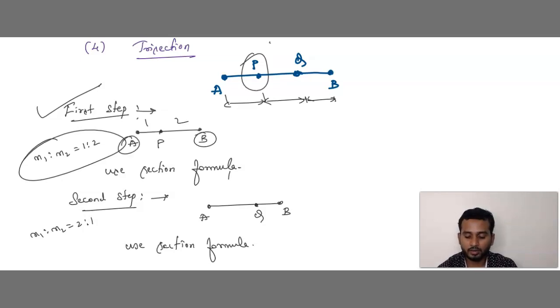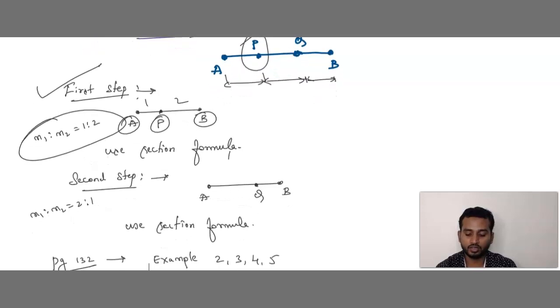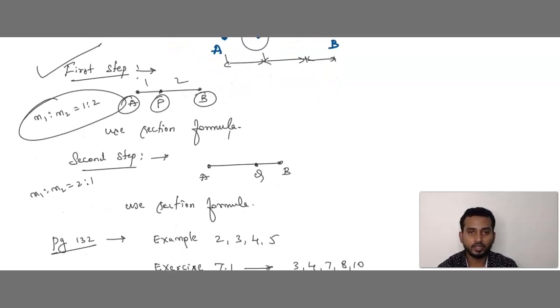Anyhow, they will give the A and B values, and even the values of P may be given. In case only P needs to be found, you can find the P coordinates, x comma y. A is x1 y1, B is x2 y2, P is x comma y. You can use this condition and solve this.